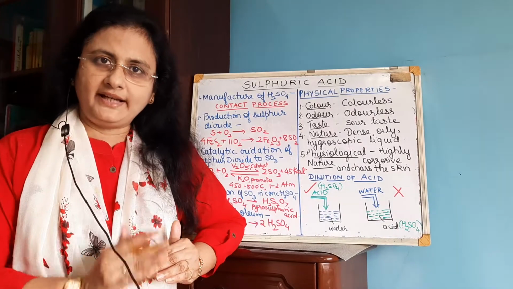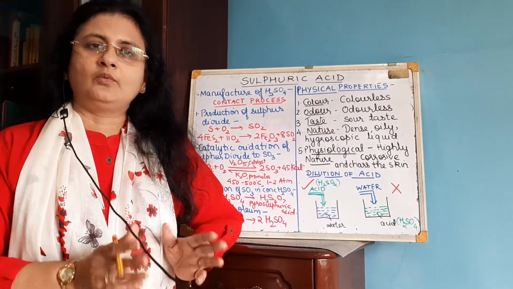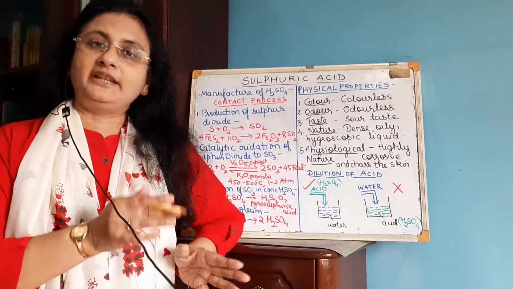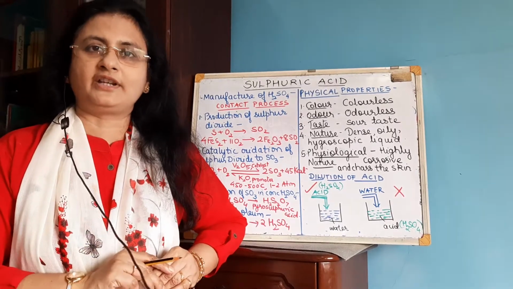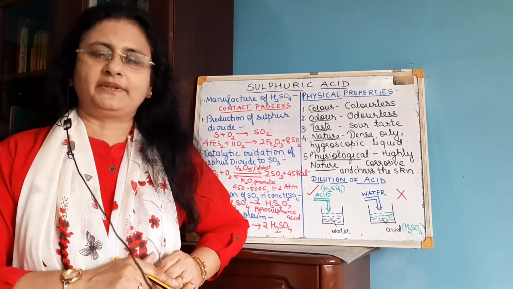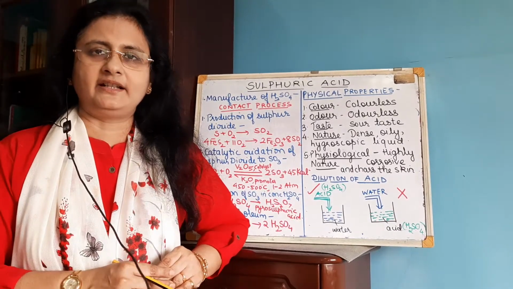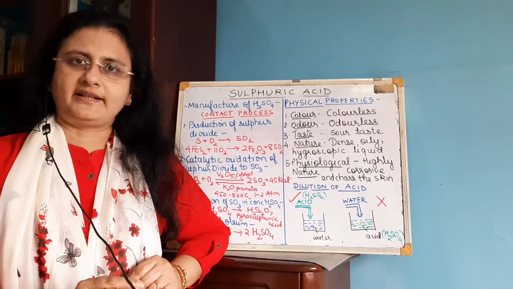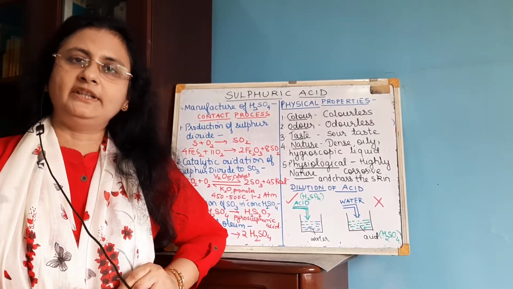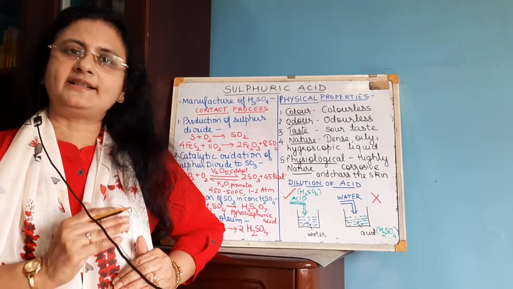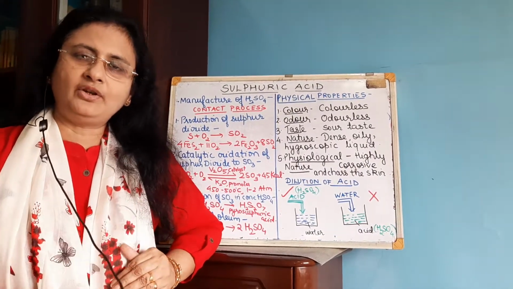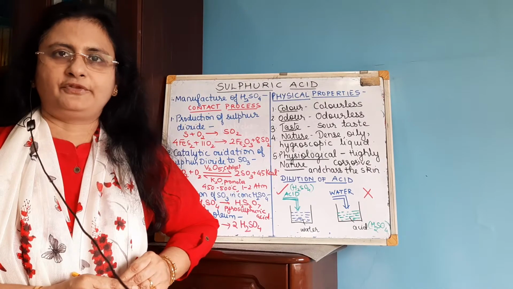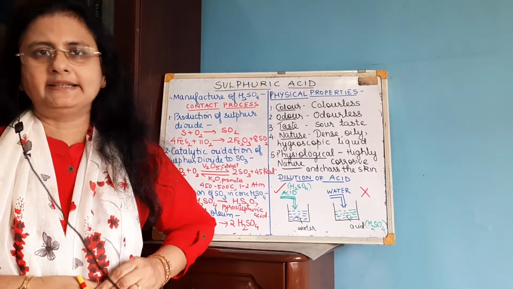So instead of directly adding sulfur trioxide to water, what we do is add sulfur trioxide to concentrated sulfuric acid only. Yes, in the preparation of sulfuric acid we are using sulfuric acid only. Now this sulfuric acid you may have obtained by the oxidation of sulfur and nitric acid. So you require a small quantity of concentrated sulfuric acid. You dissolve the sulfur trioxide in it to form a compound called oleum or pyrosulfuric acid, that is H2S2O7. Then you dilute this oleum with the required quantity of soft water to ultimately obtain sulfuric acid of the desired concentration, which is generally 98%.